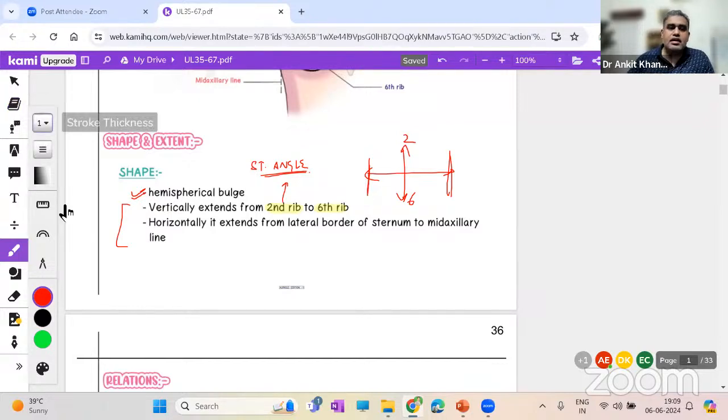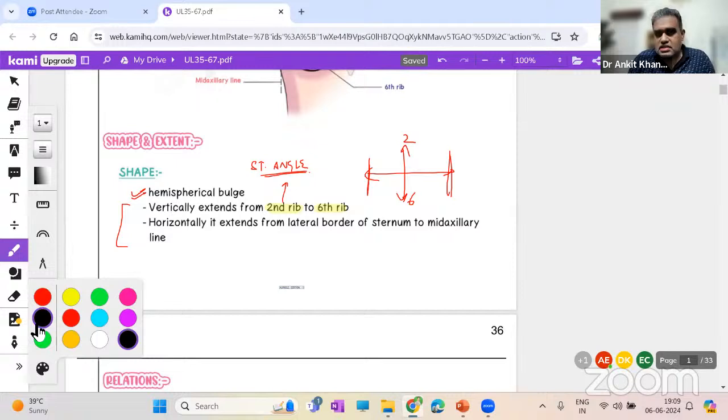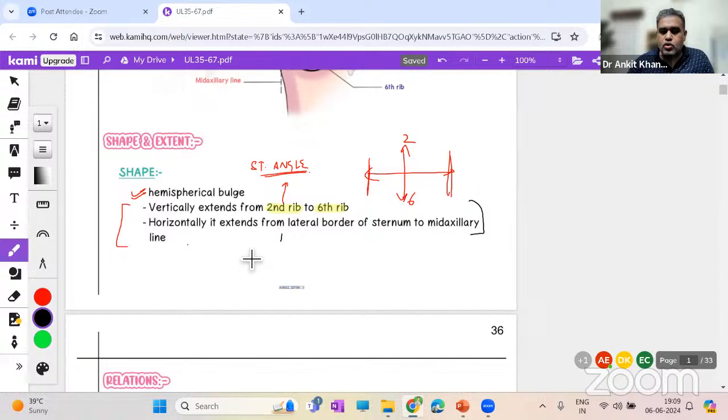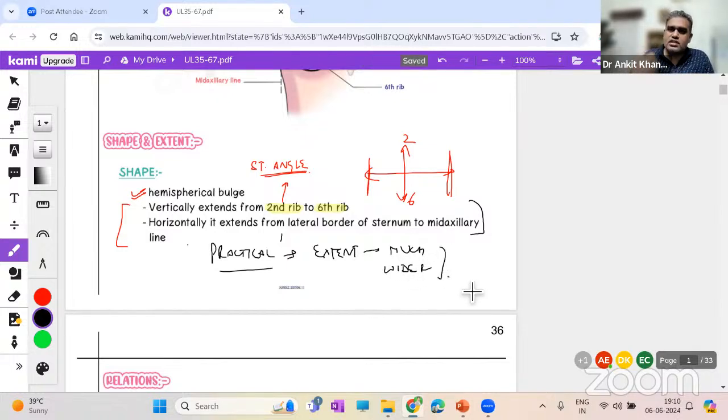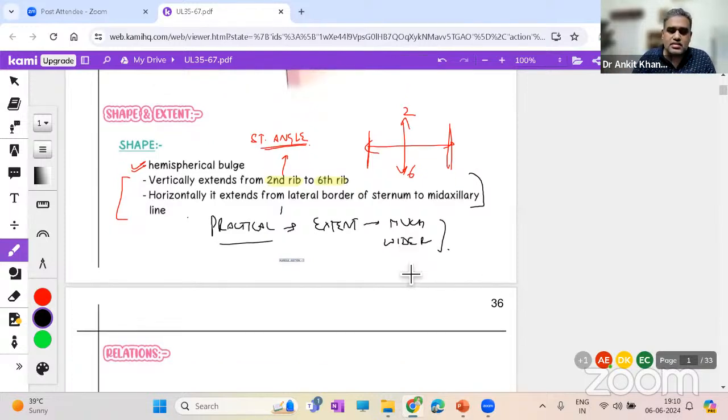But remember, for practical purposes, this is just a normal extent. It can go way beyond it. On a practical aspect, if a female comes with a CA breast, carcinoma breast, and you have to do a surgery, for practical purposes the extent is much wider than this. It is much bigger or much wider than this. This is what you have to keep in mind. So the second to sixth rib and parasternal to the mid-axillary plane is normal, but for practical purposes it can go beyond depending on the age and the disease.